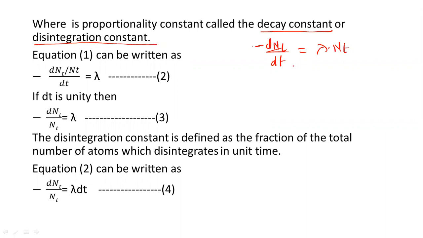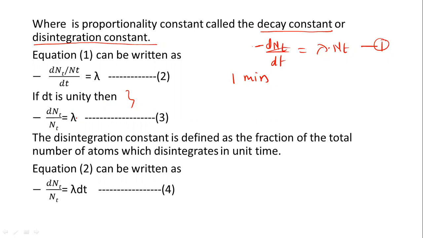We can rearrange it: minus dNT upon NT equals lambda into dt, or minus dNT upon NT divided by dt equals lambda. This is equation 2. Suppose dt, the time, is unity, say 1 minute or 1 hour. Then minus dNT upon NT equals lambda. This is equation 3. According to this, we can now define the disintegration constant or decay constant.